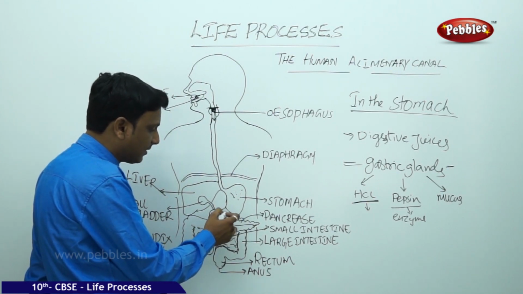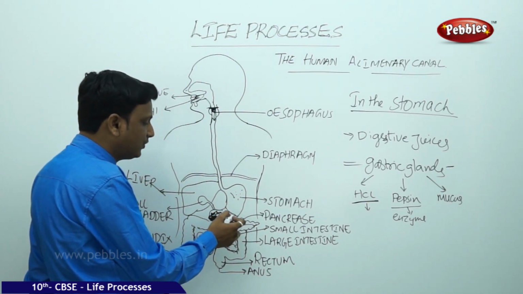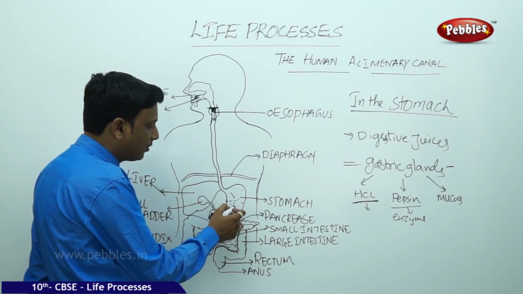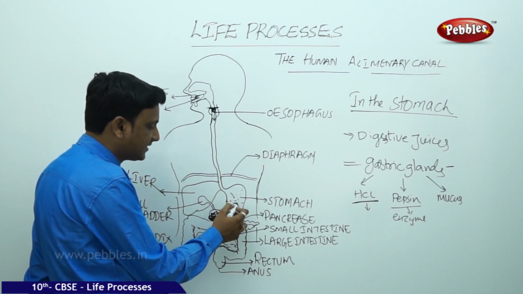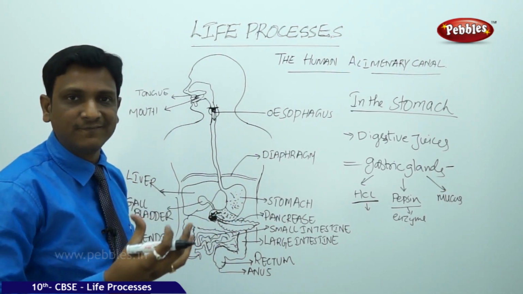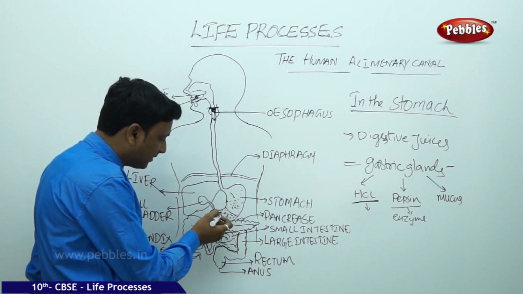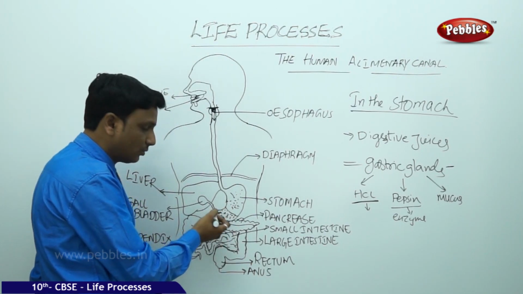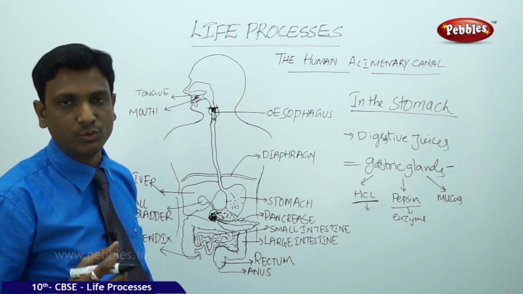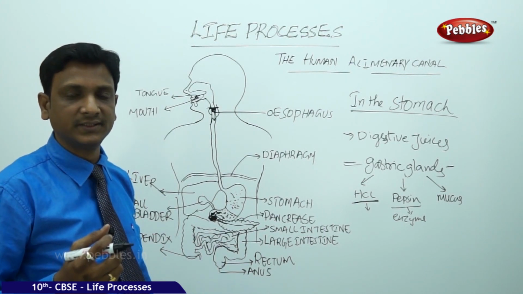The lower part of the stomach has the finer food, which is made into a fine paste. The upper part contains food with bigger particles. Still it is digesting, but here it is completely fine food that is formed. So the fine food slowly enters the intestine through this pyloric sphincter. The sphincter slowly releases the food into the small intestine.